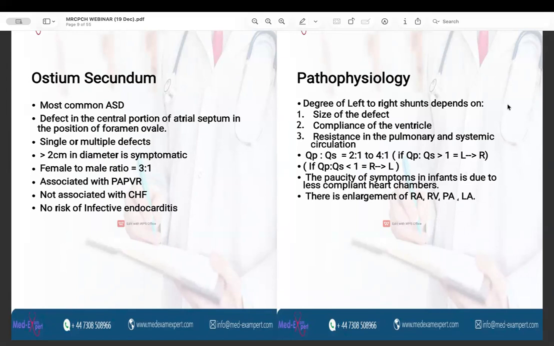And as the right atrium, the right ventricle, the pulmonary artery is receiving more blood from the left side of the heart through the ASD, and again, all of this blood is going to the lungs, and from the lungs, there is an increased volume of the blood which is received by the left atrium. So the enlargement of the right atrium, right ventricle, pulmonary artery, and the left atrium can be seen.